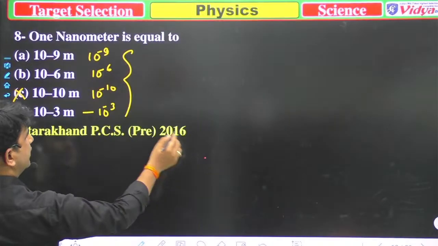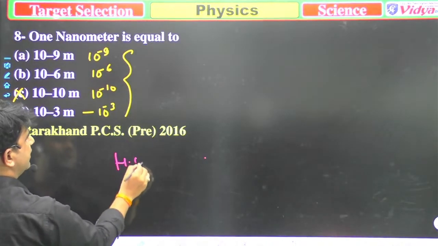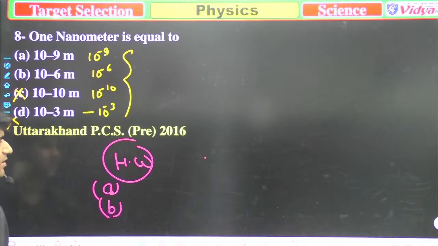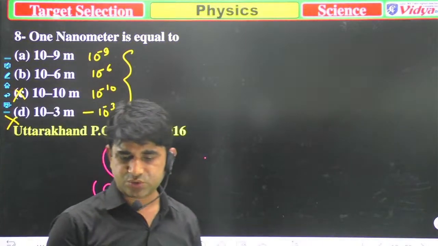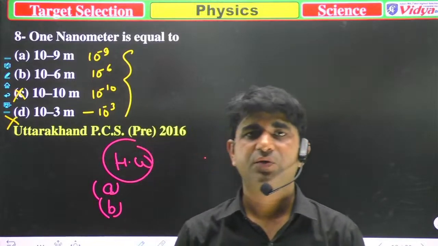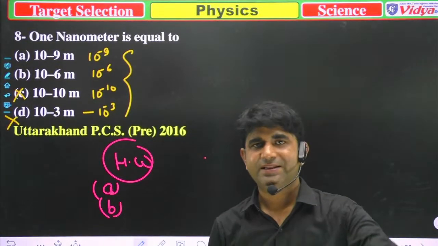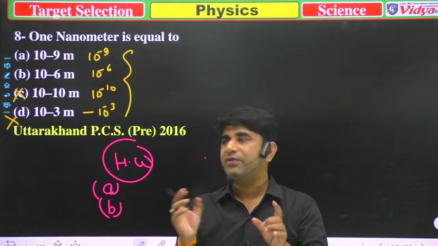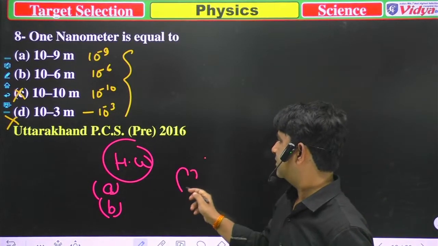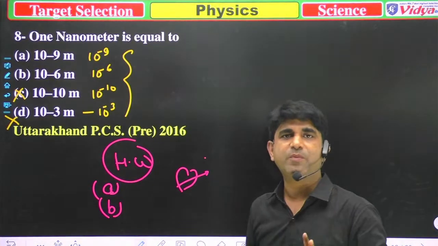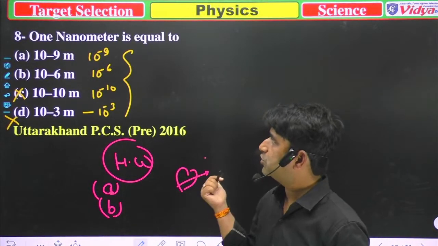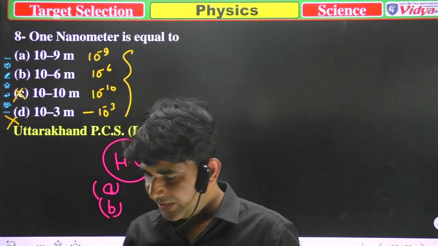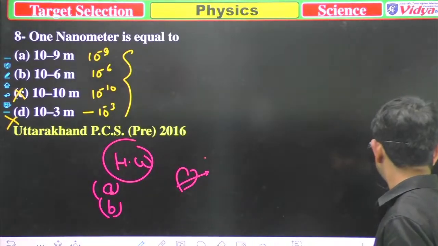This is your homework. You have to choose between A and B. Whenever you see these questions, you have to say which of the following is correct. Write the correct option in the comment box, and if your answer is right, I will provide you a red heart. It's my promise. So this is your homework, and now we'll move to the next question.